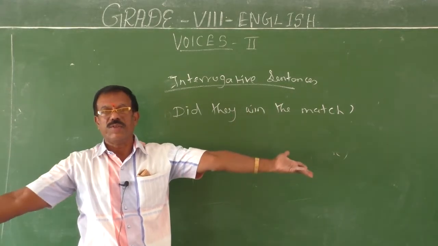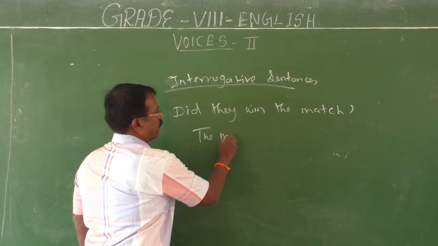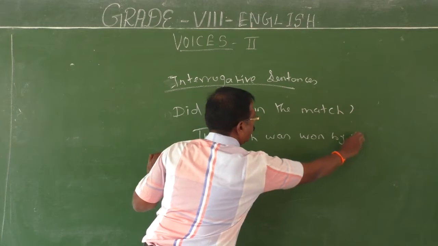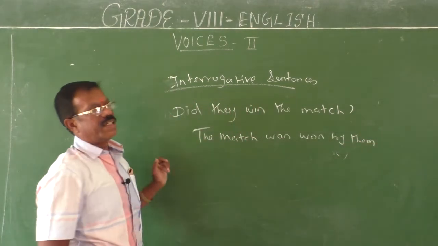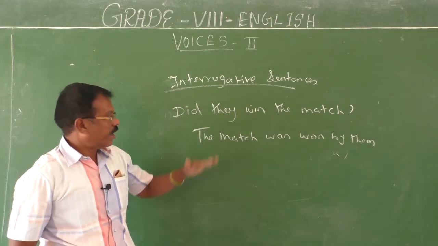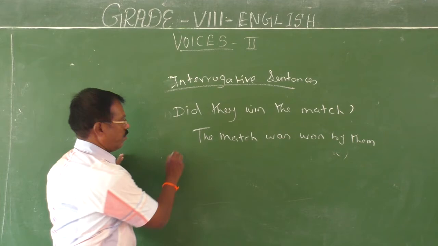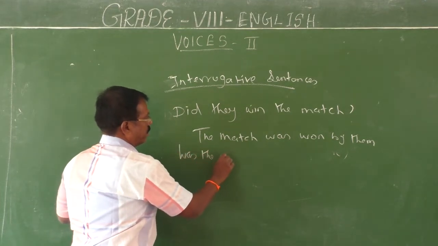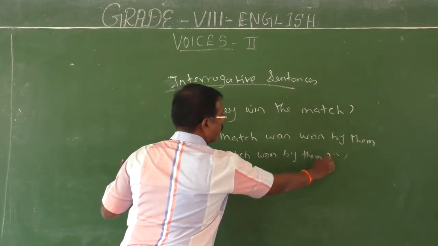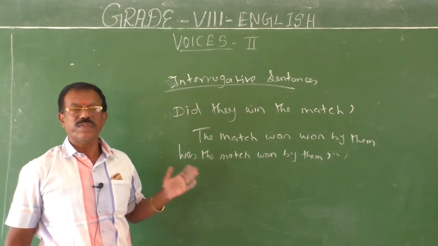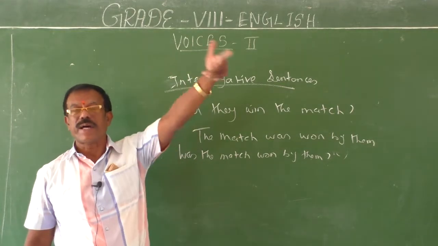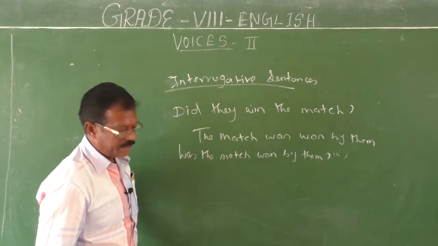Then change it into interrogative. See, the match was won by them. So now I have changed the sentence into statement form, a normal sentence, an assertive sentence. Now you can easily change this sentence into interrogative. Was the match won by them? Was the match won by them? So in this way you can change a sentence that begins with the do form of the verbs into passive structure. Okay children, next.